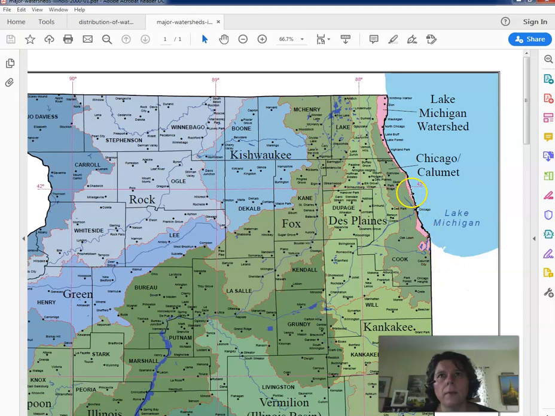This pink area right here is the Lake Michigan watershed, so any water that lands in here goes into the Great Lakes. And this is part of the issue. This water right here is the Cook watershed. Anything that lands in here discharges at the Chicago River. But if you notice, the Des Plaines discharges this way, and the Kankakee discharges this way. So only inside of this boundary area along in here does the water actually reach Lake Michigan.